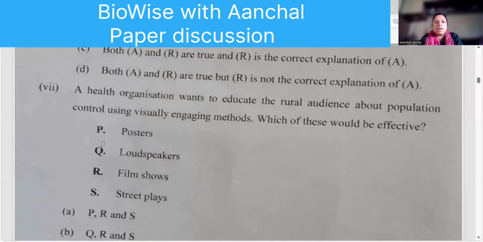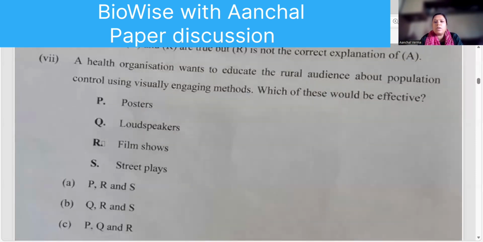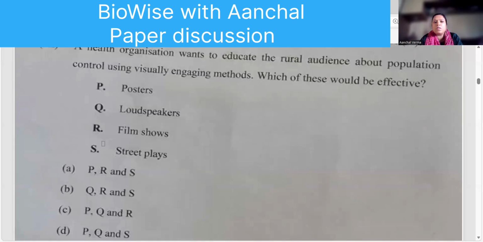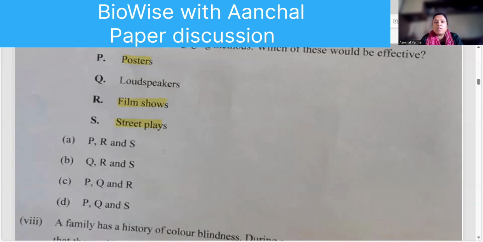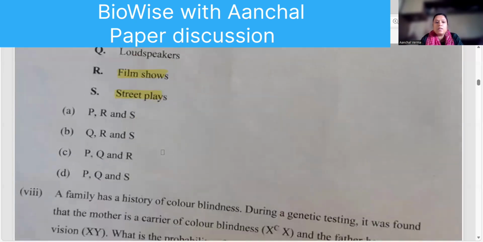Moving to the next. A health organization wants to educate a rural audience about population control using visually engaging methods. Visually engaging methods. So which of the following would be effective? Poster you can see, film shows you can see, street plays you can see, loudspeaker you can hear. So among visually engaging media, P, R, S. So P, R, S, option A is the right answer.